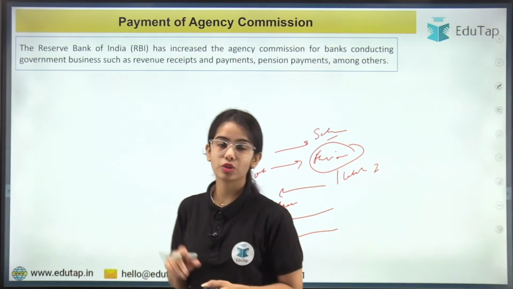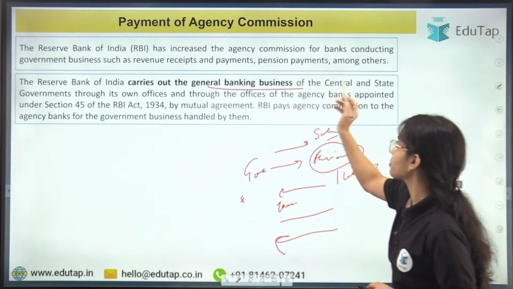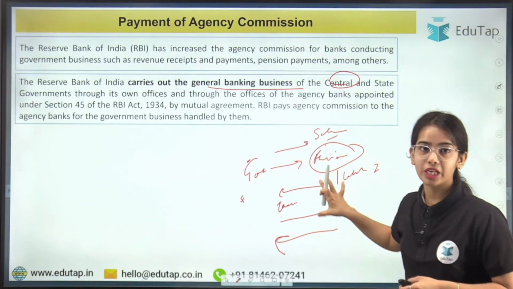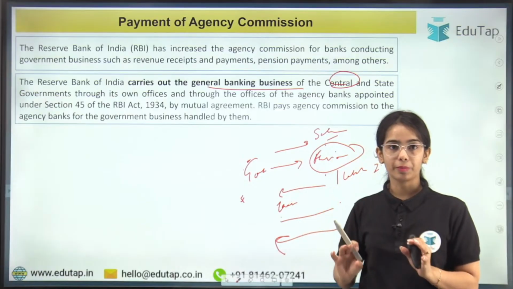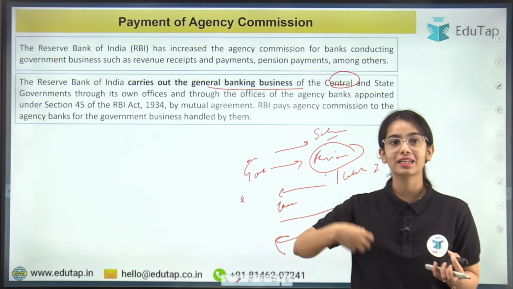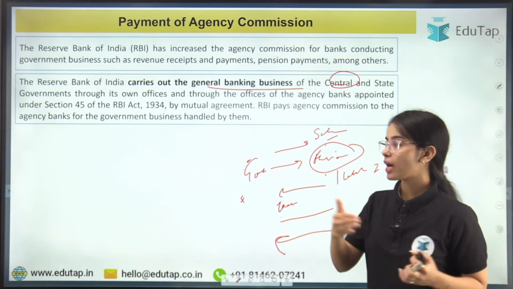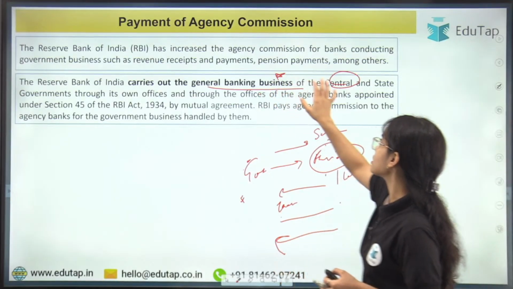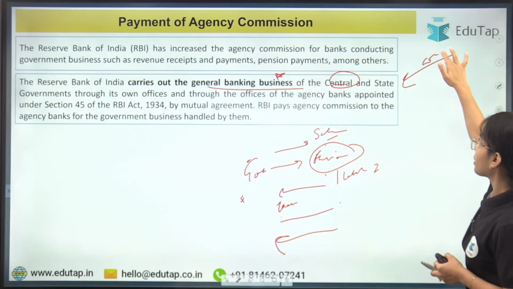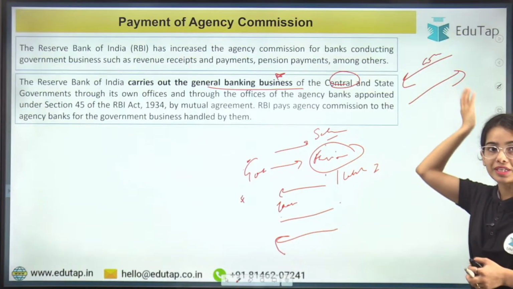So basically, the Reserve Bank of India carries out the general banking business of the central and the state governments, because the government cannot go to each and every house to provide the pension, the salaries or the subsidies, or to collect the taxes and such. So the RBI collects the receipts and provides the payments.